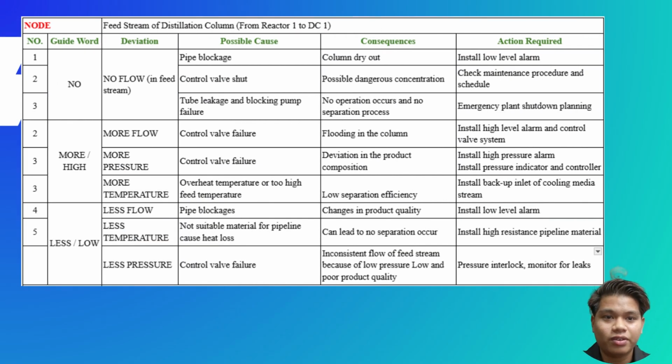So, for the first node, we have the feed stream of distillation column from the heat exchanger 1 to DC1. The first guide word is no and the deviation is no flow in the feed stream. The possible cause of this is pipe blockage and the consequence is the column can be dried out. The action required is to install a level alarm and check maintenance procedure and schedule. We also have deviations in more flow, more pressure, more temperature, also less flow, less temperature and less pressure, followed by the possible causes, consequences, and action required.